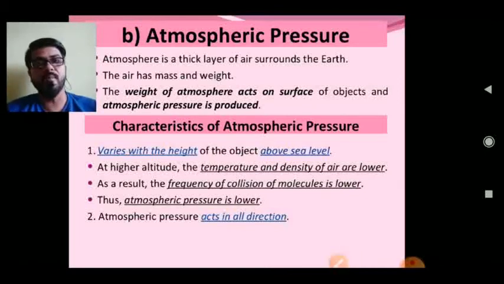When you go upwards from the Earth's surface, the pressure is low, and that is the reason that a ball pen or ink pen leaks at higher altitude in the atmosphere or in an aeroplane. Why? Because the internal pressure of the pen becomes higher than the external atmospheric pressure, and that's why ink goes from higher pressure to lower pressure, meaning from inside to outside.